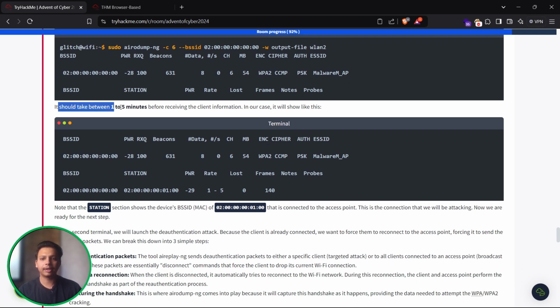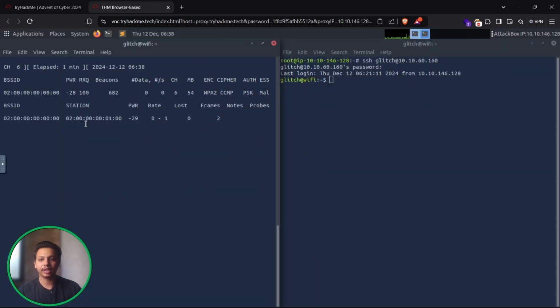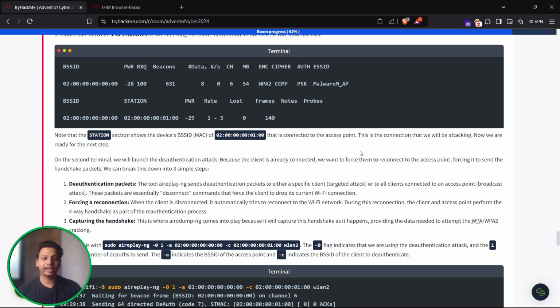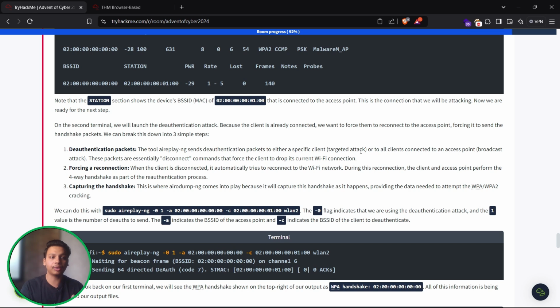It will take between 1 to 5 minutes before receiving the client information. In our case, it will look like this, that is the BSSID and the station over here. We can see the station is this, that is the 01 at the end. So note that the station section shows the device BSSID, that is connected to the access point. This is the connection that we are going to attack.